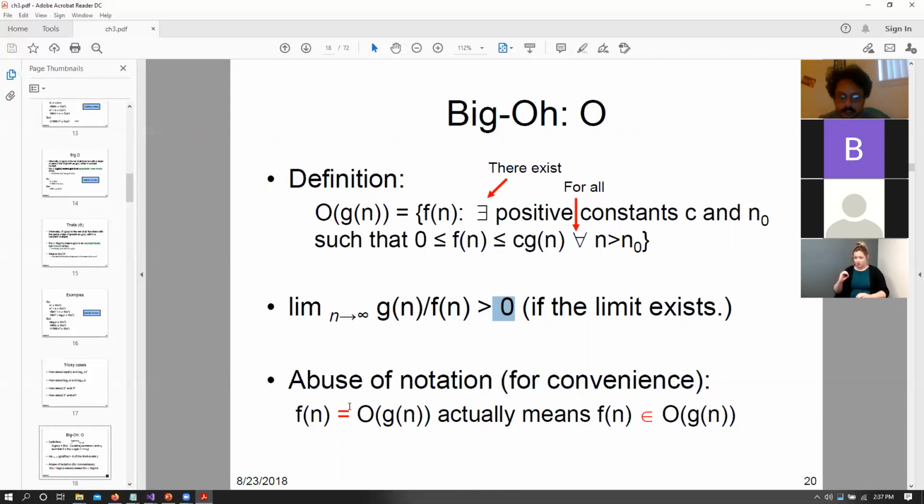Okay. Essentially, when we say that f of n equals big O of g of n, we basically mean that our function f of n belongs to the class of functions within big O of g of n, where we can only multiply a constant within this function.